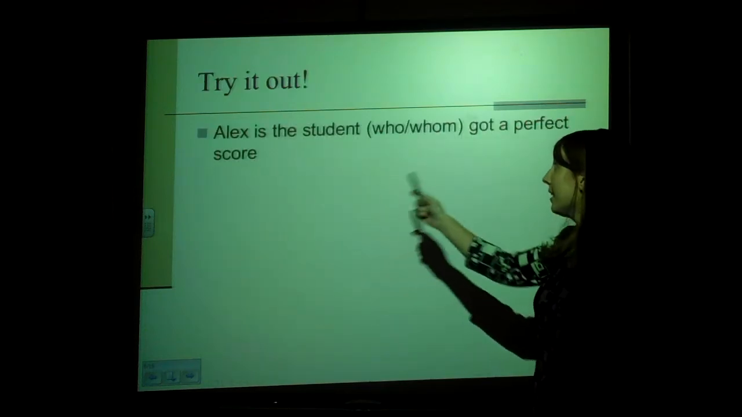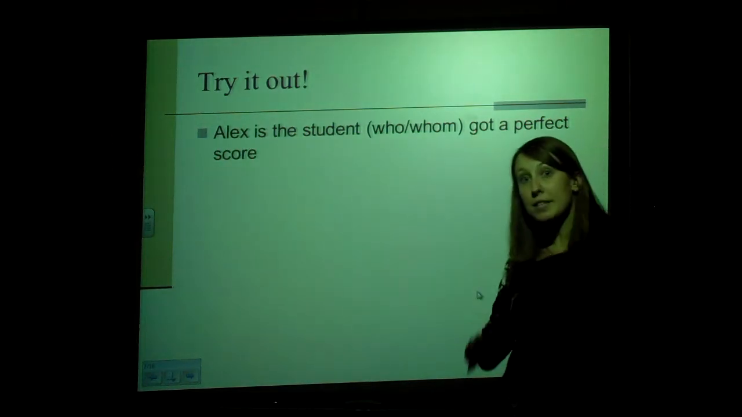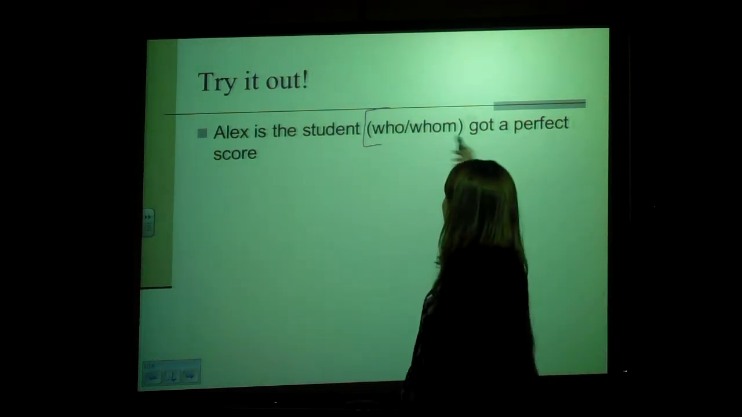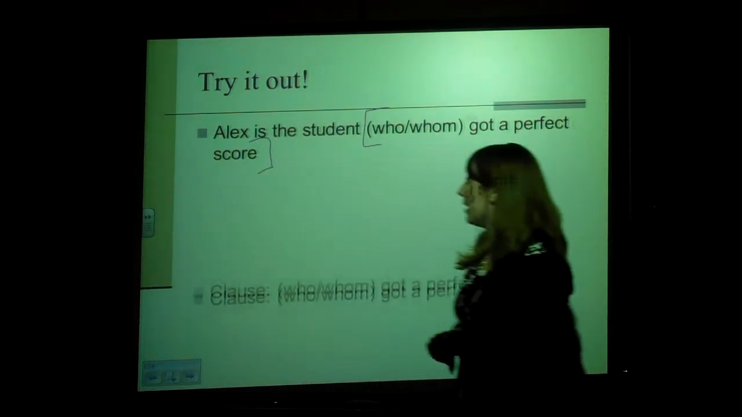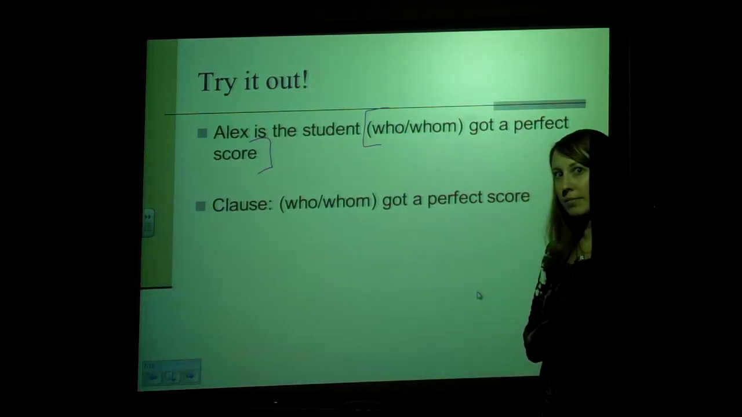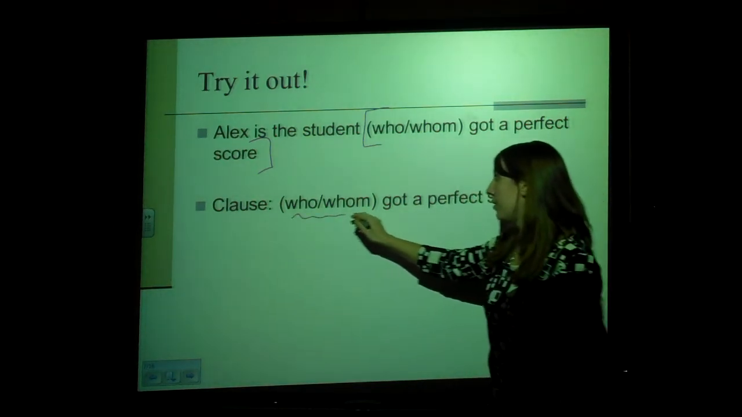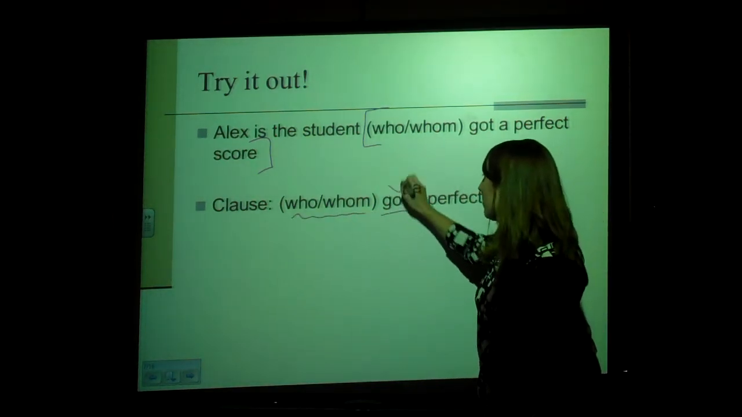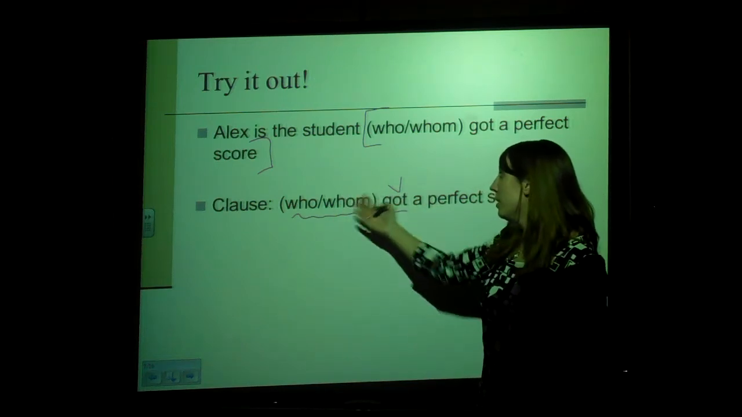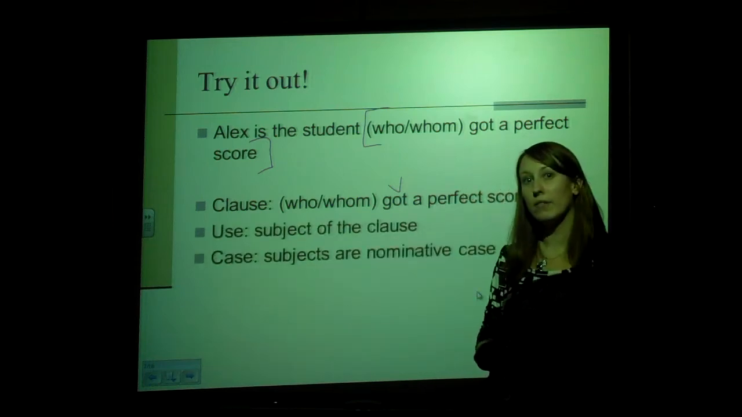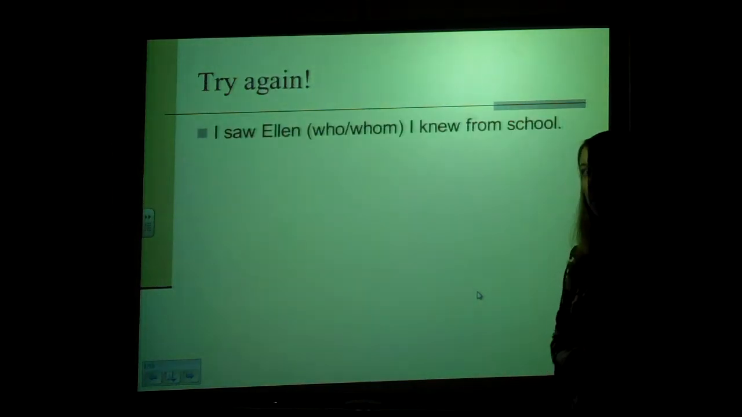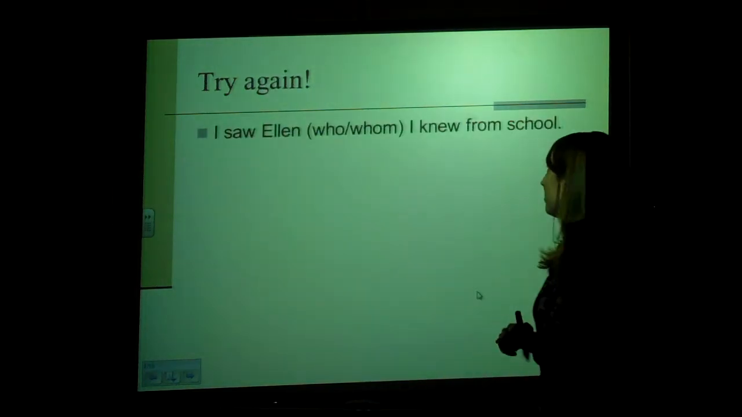So let's try it. Alex is a student who or whom got a perfect score. This is beginning a clause, so first I need to find the clause. It's going to start with the pronoun, who or whom got a perfect score. Now, when I take a look at just that clause, what's the subject of the clause? The pronoun is working as the subject. Here's the verb in the clause. Remember, in clauses, the subject is always going to come before the verb. So, since this is the subject, I know I have to use the nominative case pronoun, so I'm going to choose who.